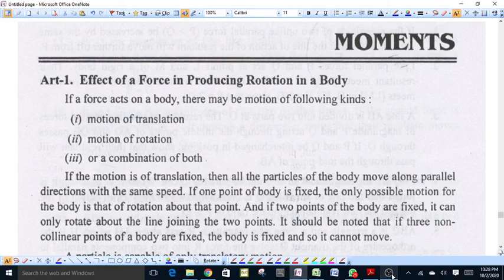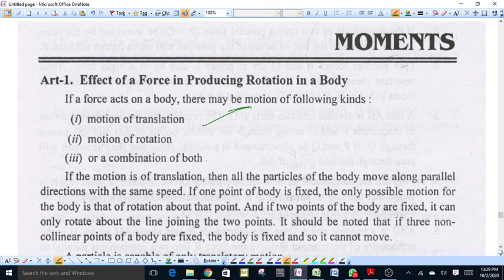Dear students, today we will discuss a very important topic, moments. When a force acts on a body, the following types of motion may be produced in the body. When a body moves along a straight line, that is, all the particles of the body move along parallel directions with the same speed, then the motion is known as translational motion.